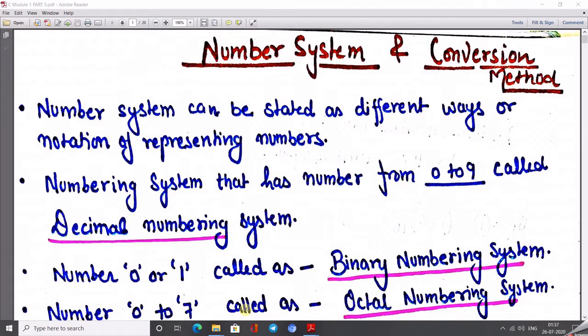Class, I, Pooja Verma, am going to take my next lecture on the topic number system and conversion method. Before this, I covered several topics like the history of computer, history of C language, various writing styles in C language, syntax, and also data types in C language. At last, I am going to discuss the number system.